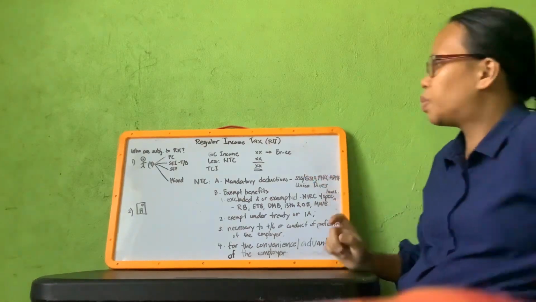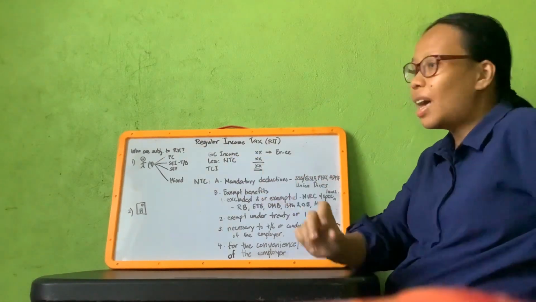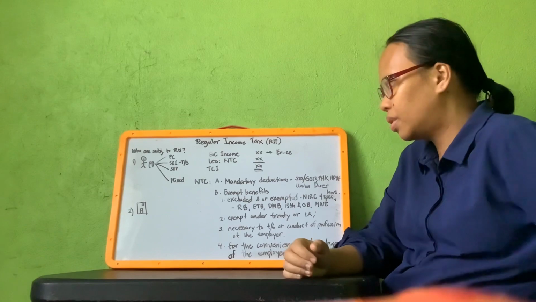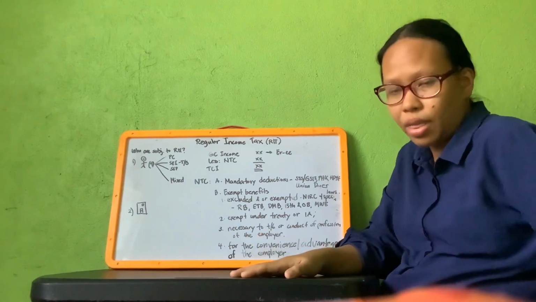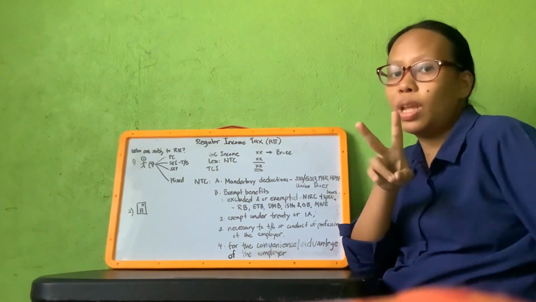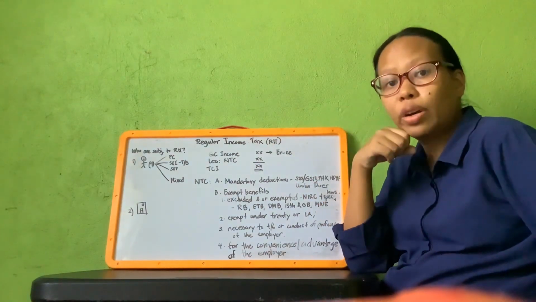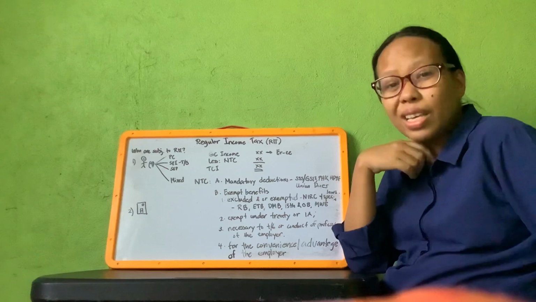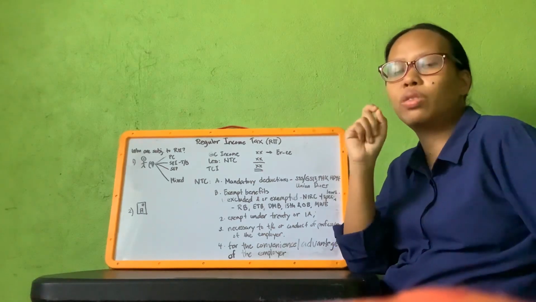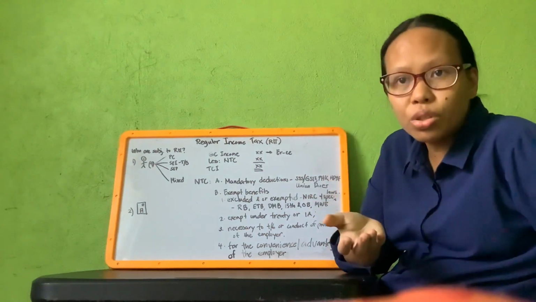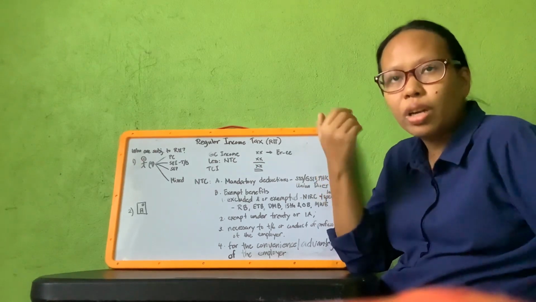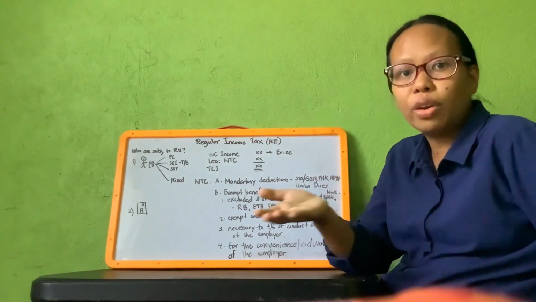Now, let's proceed to non-taxable compensation. How do we compute for this? There are only two components under non-taxable compensation. First is your mandatory contribution. What are these? This refers to contributions that were deducted from you by your employer.